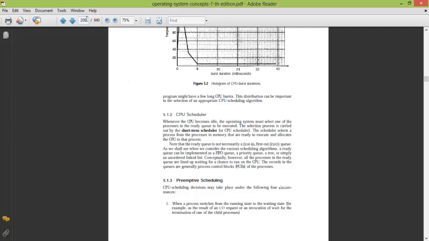For example, if the scheduler is based on priority, and a lower priority process is executing, and a higher priority process comes, then the CPU will preempt the existing process, save its progress in the PCB, that is the process control block, and execute the higher priority process.